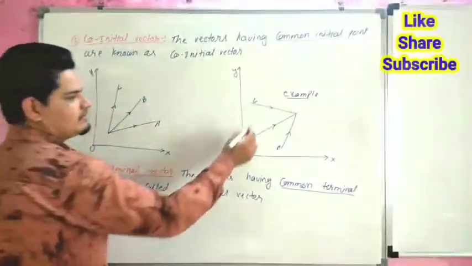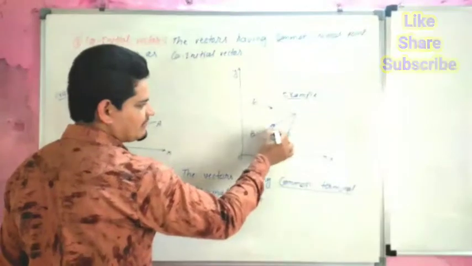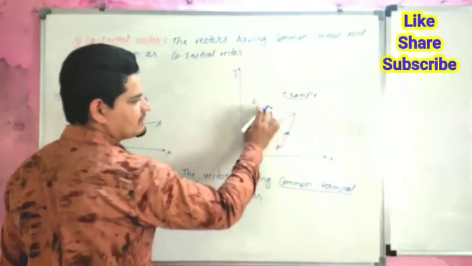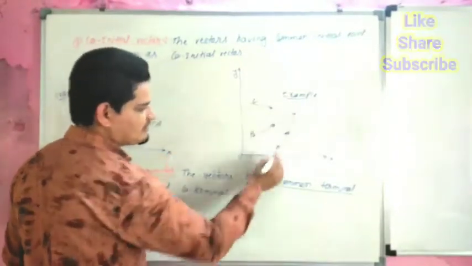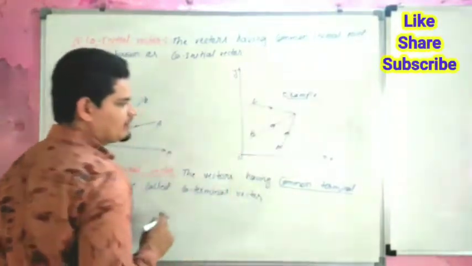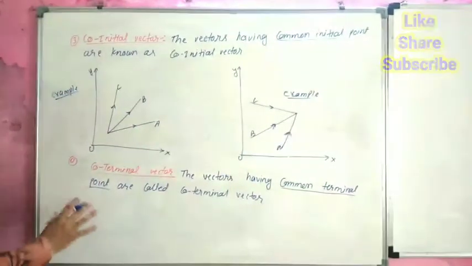Co-terminal vector. This is the vector A, B, C, having a common terminal point. The initial points are different, but the terminating point is the same. So this is called co-terminal vector.